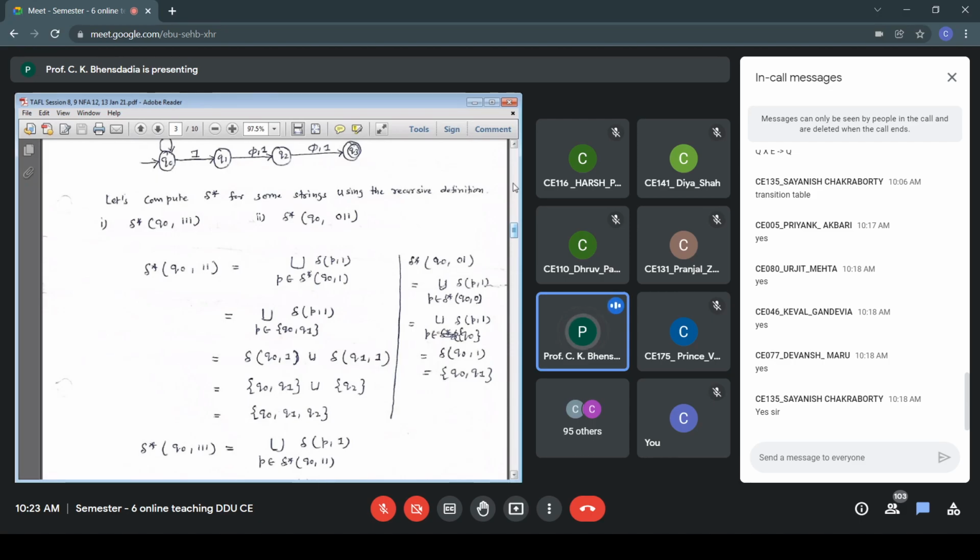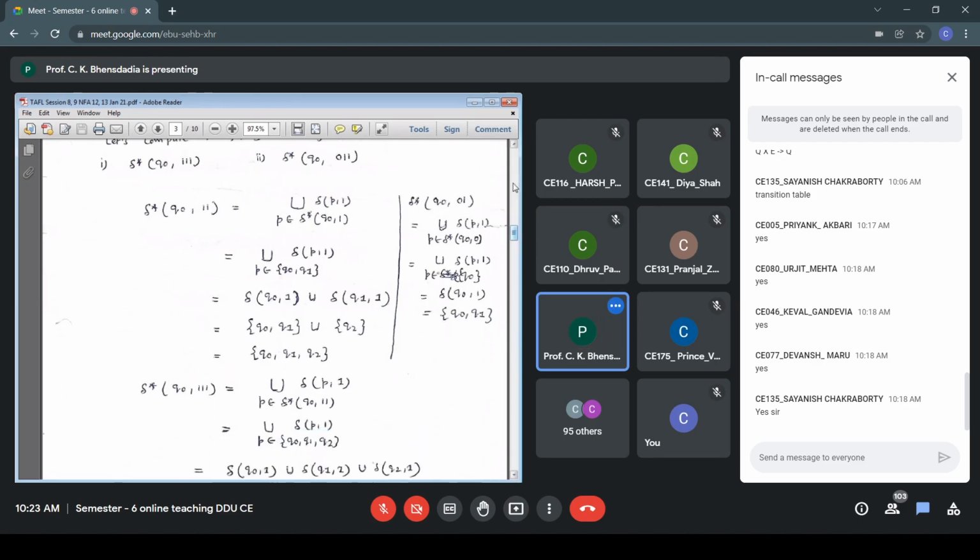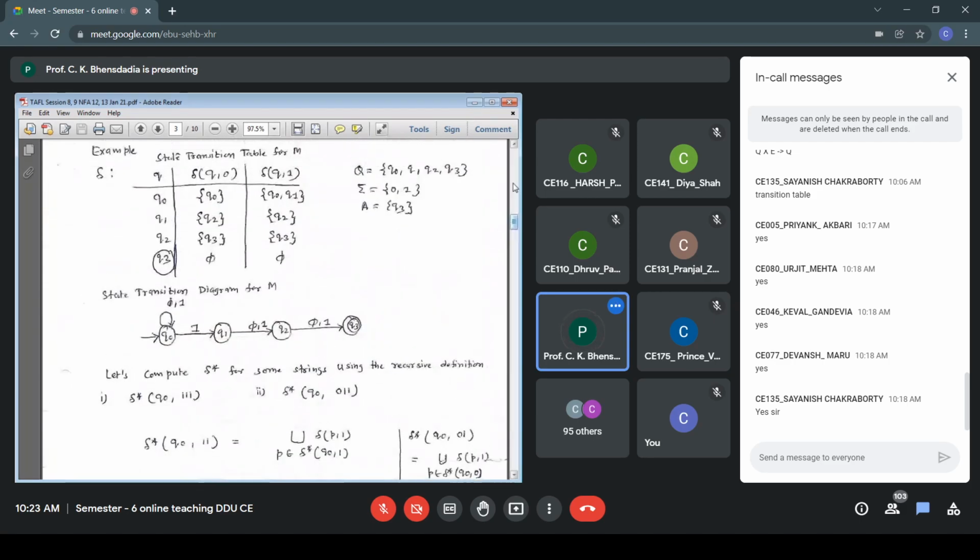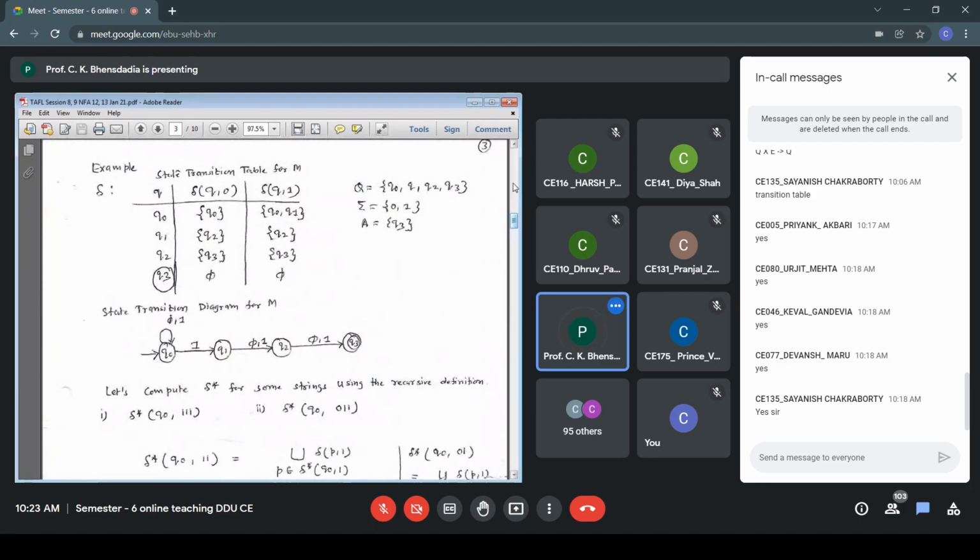This is a recursive definition, so I still need to compute delta star(Q0, 11). In order to find out delta star(Q0, 111), I need to compute delta star(Q0, 11), as it is a recursive definition. So here it is. Again, for 11, I split it as the first part single 1 and the second part the last symbol. So the first part is 1, the second part is also 1. So P belongs to delta star(Q0, 1), delta(P, 1).